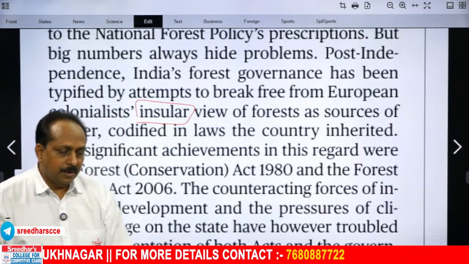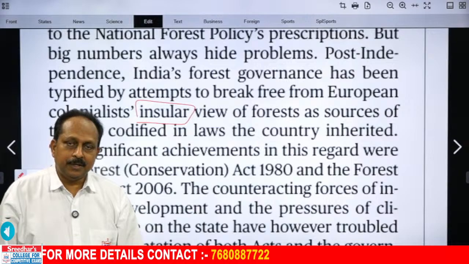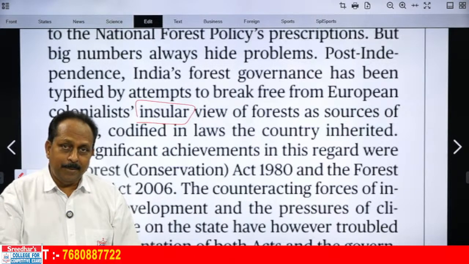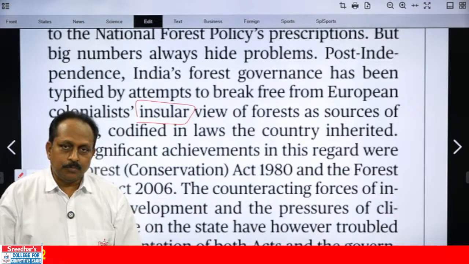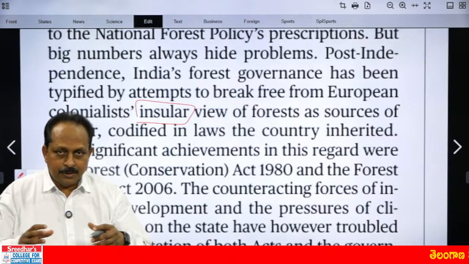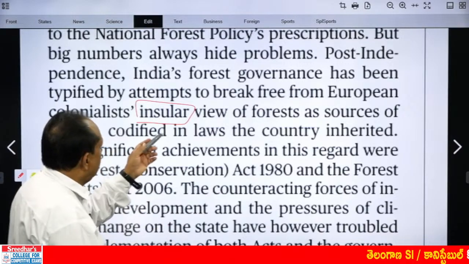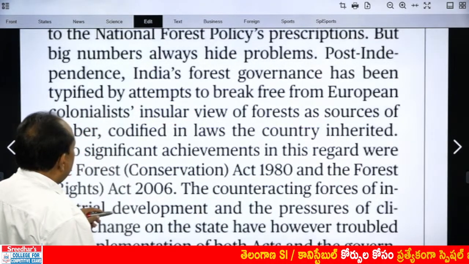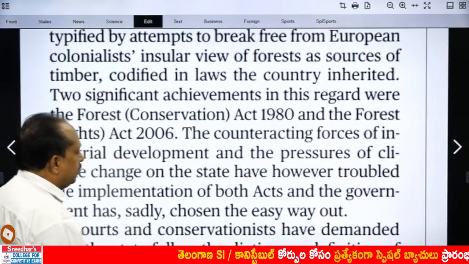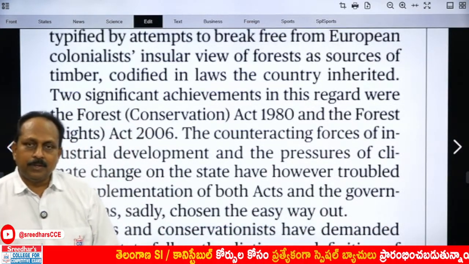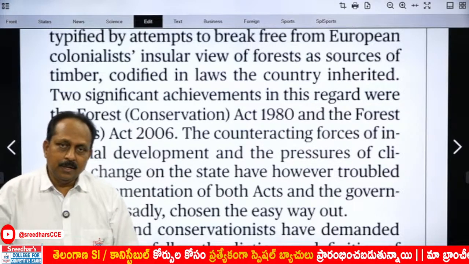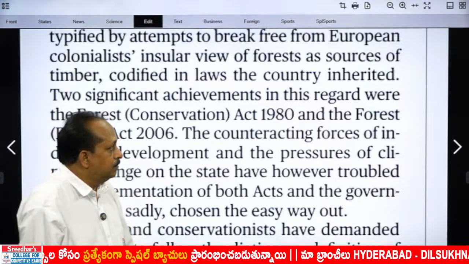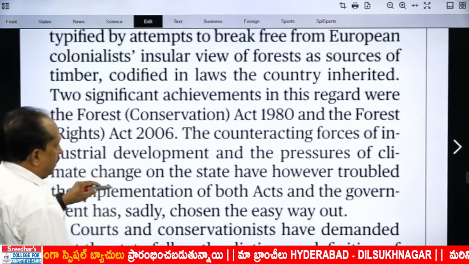Insulation tape, have you heard of that? An electrician typically carries red tape, black tape. They are used for insulation, protection. Insular means protecting. Insular view, closed view of forests as what? Sources of timber codified in laws the country inherited. We got the forest laws from the Britishers, and the view at that time was that forests are a source of timber, and they wanted to break that.